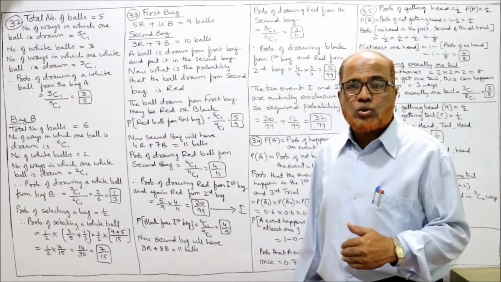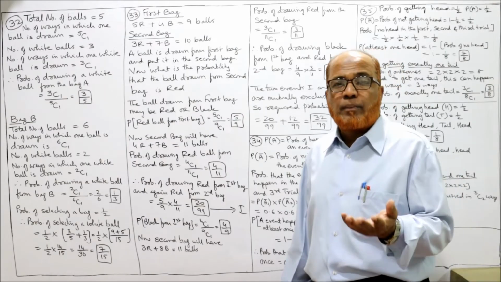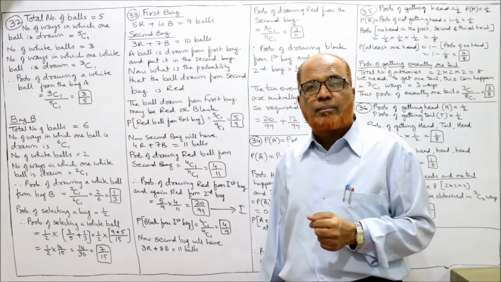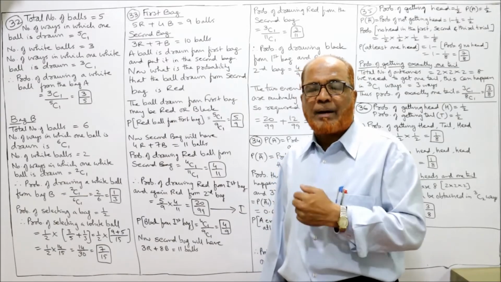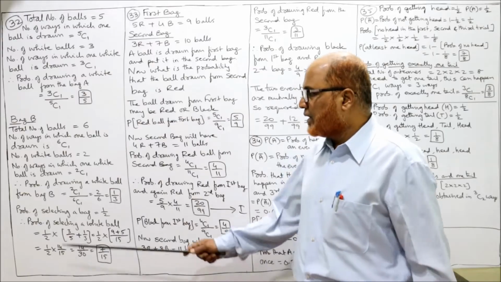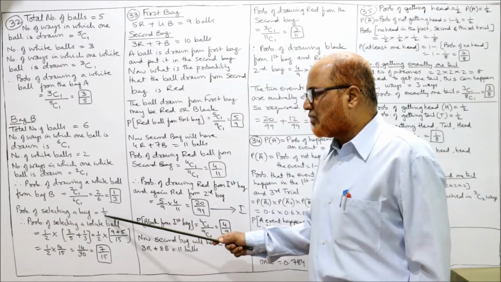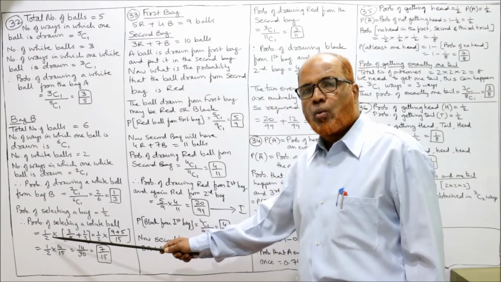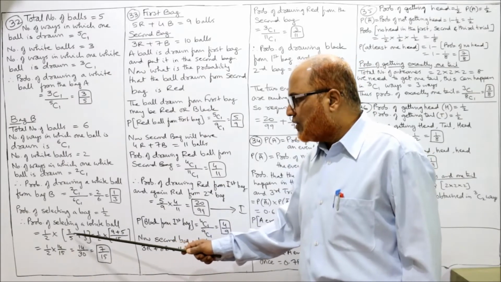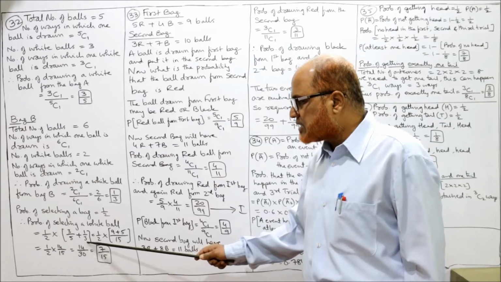अब कौन सा बैग चूज करेंगे ये नहीं पता, तो probability of drawing bag A और bag B is 1 by 2. बैग ए के आने के चांसेस हाफ है, बैग बी आने के चांसेस हाफ है. Probability of selecting a bag is 1 by 2. Therefore, probability of selecting a white ball is 1 by 2 into 3 by 5 plus 1 by 3.